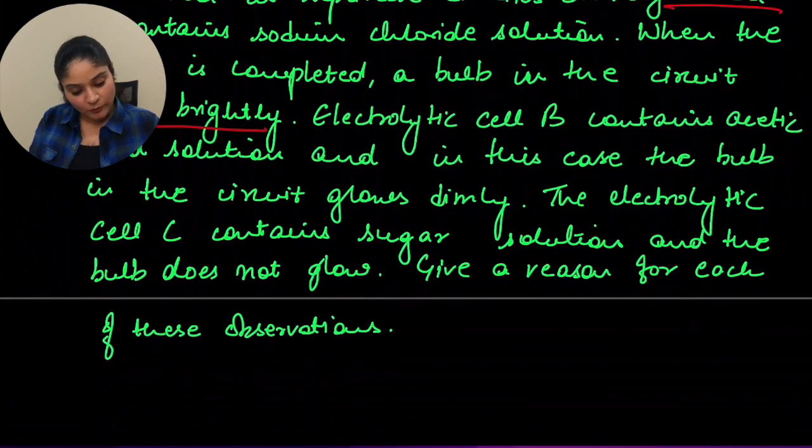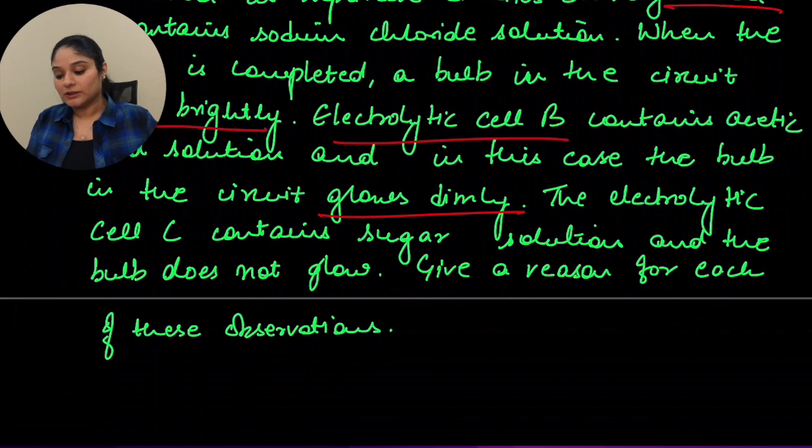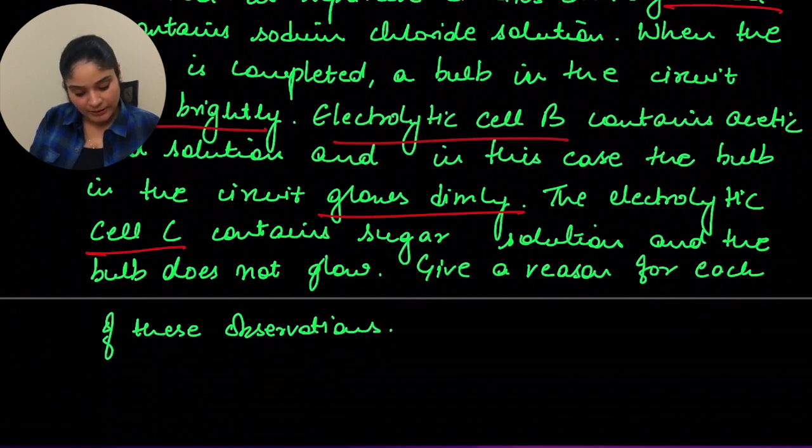So let's move to the B part. So in this case it glows dimly. The third is the electrolytic cell C, which contains sugar solution, and the bulb does not glow. So at C, the bulb does not glow. So this is your observation.